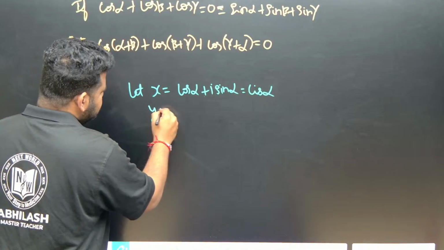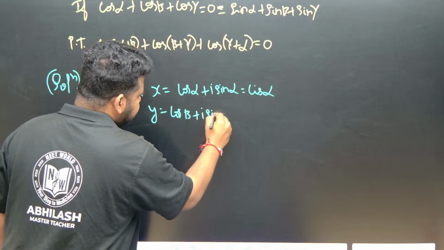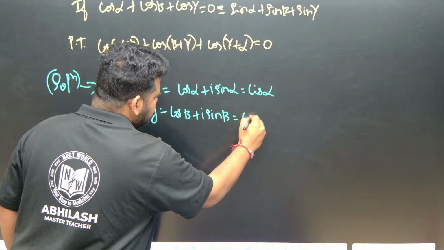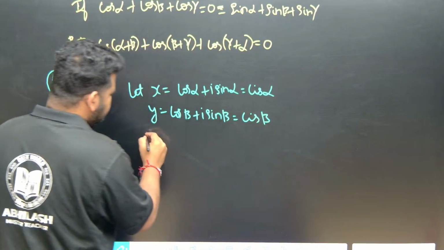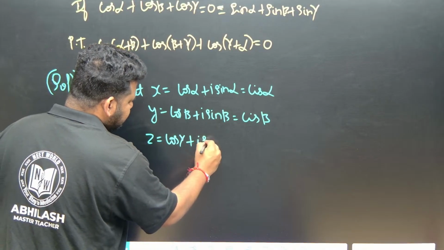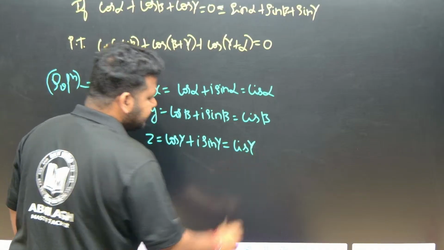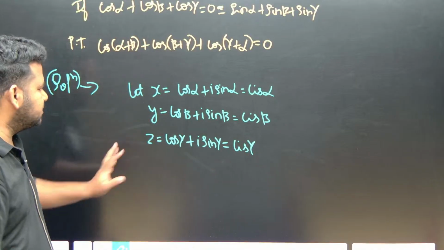So y is equal to cos beta plus i sin beta, that is nothing but equal to cis beta. Now z is equal to cos gamma plus i sin gamma, this is nothing but equal to cis gamma, correct? This is what we took.